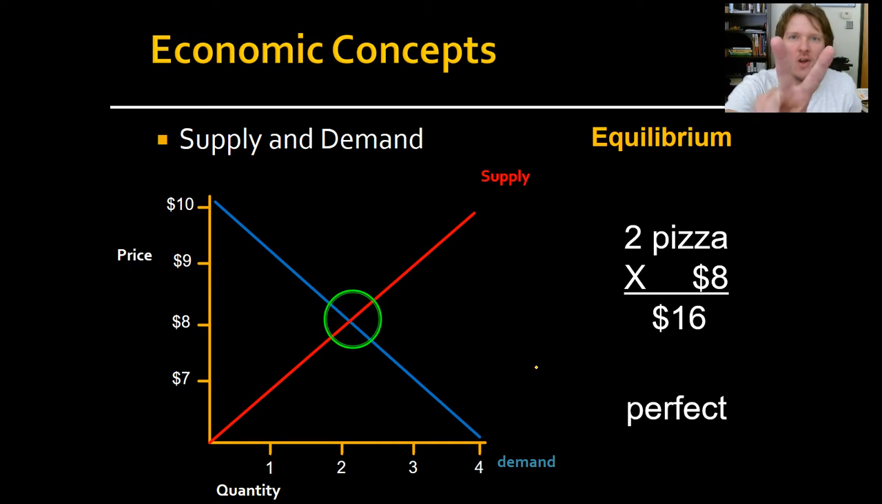Supply and demand, part 2. Supply affects price. When supply goes up, price goes down. When supply goes down and there's not much of it, it's very rare, the price goes up. When demand goes up and everybody wants it, the price goes up. When demand goes down and nobody wants that piece of junk, the price drops.